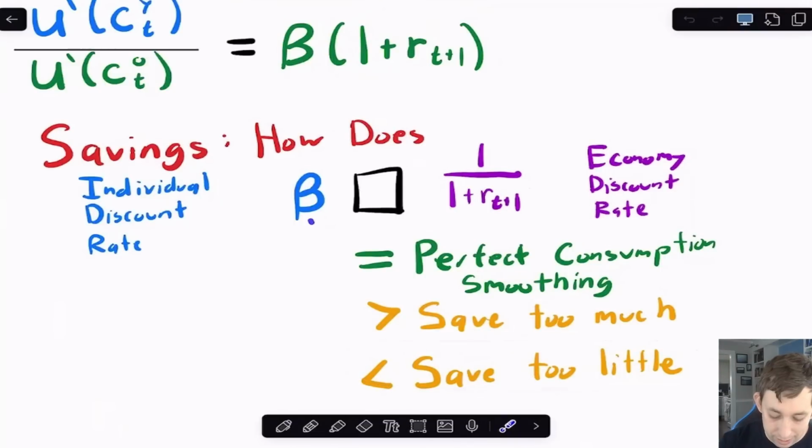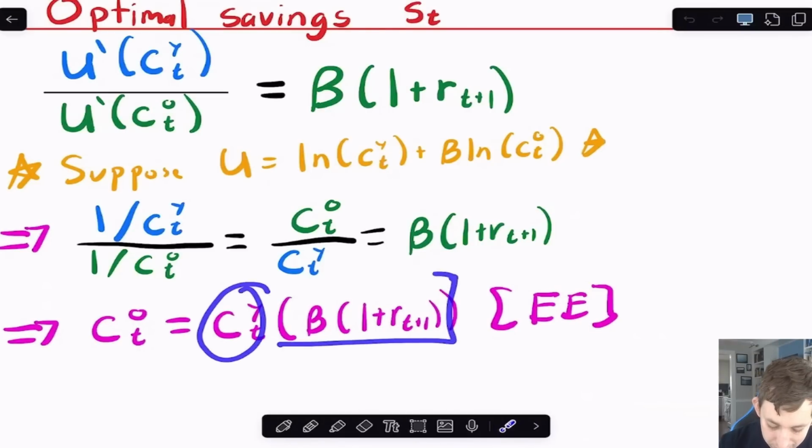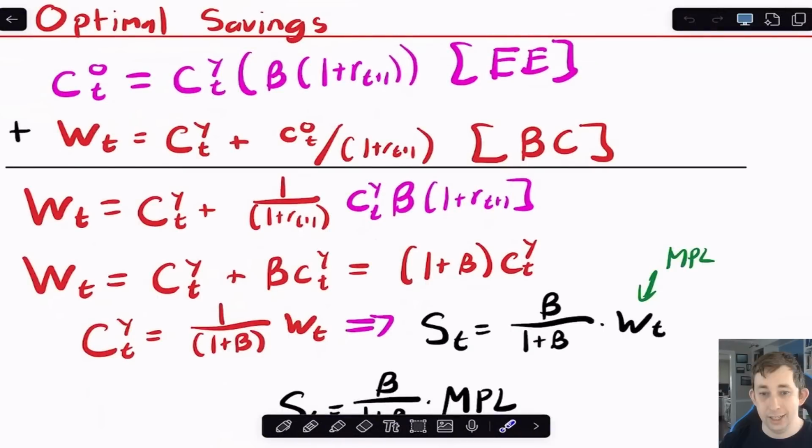If we can relate beta to the real interest rate, that'll tell us whether we're saving too much, too little, or about right in this model. So just as an example, let's take a utility function, and I'll take a basic one with natural logs. And so I can say for this example that the amount that Bill eats when he's old is just going to be how much he eats when he's young times this discount factor right here from the Euler equation. And I can use that to figure out C_t old, C_t young, and therefore savings. So that's exactly what I'm going to do.